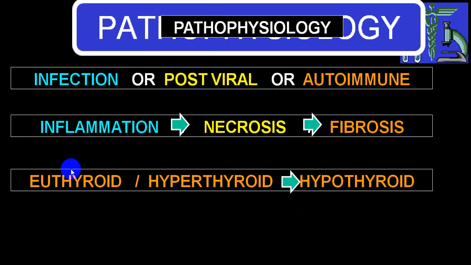Initially, it is euthyroid. Because of a little inflammation, you can have a little increase in secretion. The person can have a little increased production of thyroid hormone, which we call the hyperthyroid stage. When it is secondary to Hashimoto's, it is also called Hashimoto toxicosis. Later on, as the necrosis sets in, the production of T3, T4 goes down, and the person becomes hypothyroid. It may be the end result of either an infectious variety, post-viral variety, or an autoimmune variety.